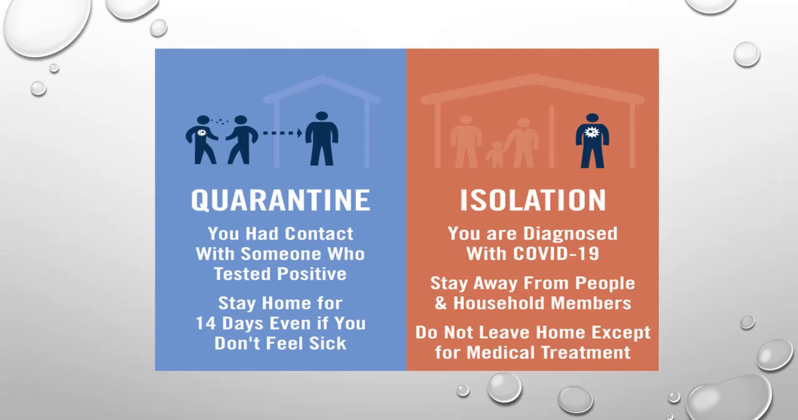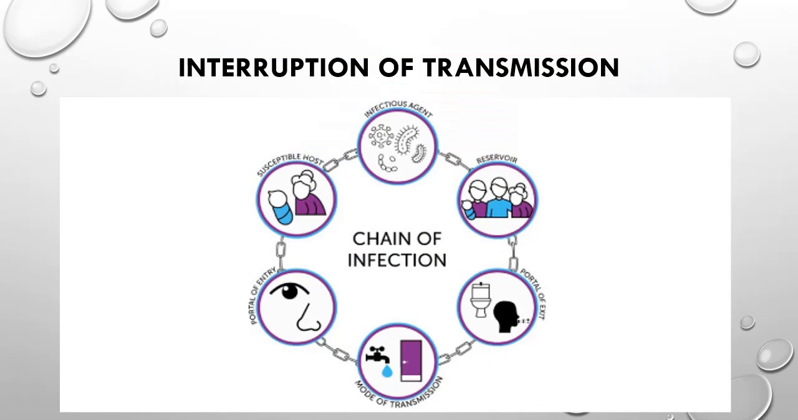When a person is positive for COVID 19, he or she is isolated from the other family members, and if the symptoms are not severe, he or she must stay away from the people at home, or he may be isolated in the hospital. When any person had contact with someone who has tested positive, he should stay home for 14 days, even if he or she doesn't feel sick.